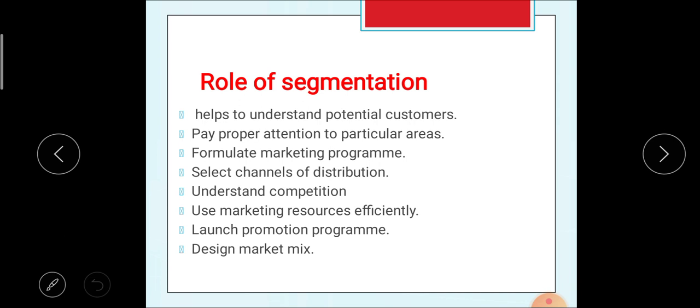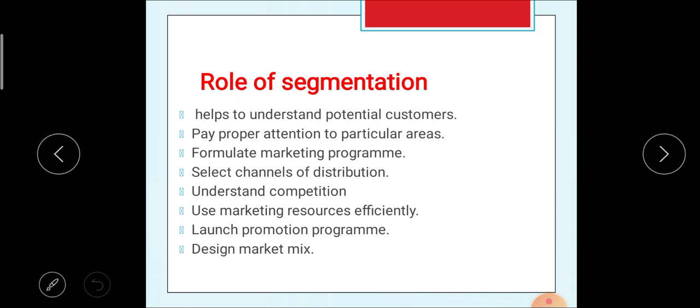So how does market segmentation help the farm or the producer? First, it helps to understand the potential customer. Market segmentation helps the farm or producer to identify the potential customers according to which production can take place.